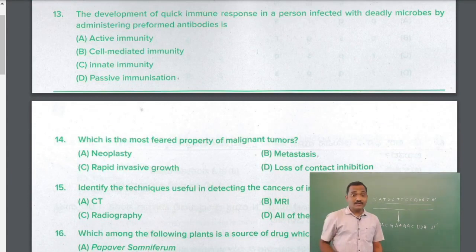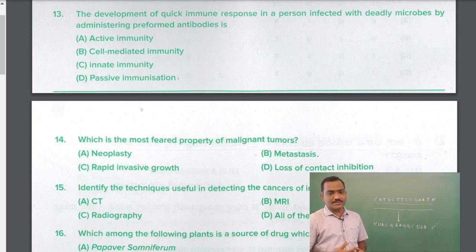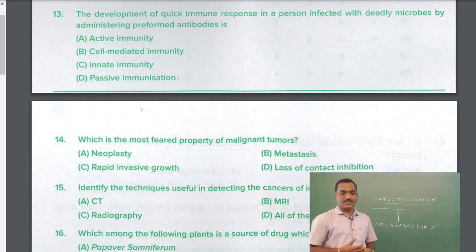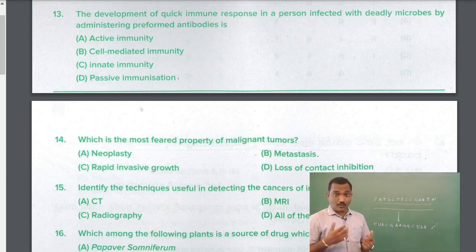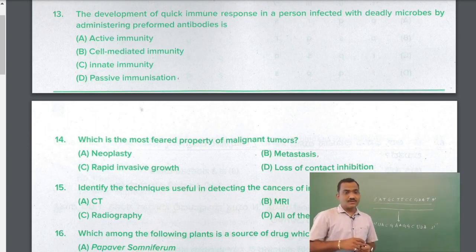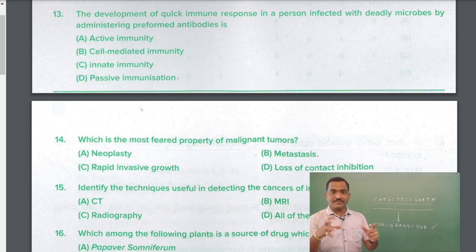Question number 13. The development of a quick immune response in a person infected with deadly microbes by administering preformed antibodies is called. Again, the question is from the chapter Human Health and Disease. We have innate immunity and acquired immunity, active immunity, passive immunity: innate active, innate passive, acquired active, acquired passive. All these are different types of immunity. So when you introduce preformed antibodies, what does that mean? The antibodies are already produced.